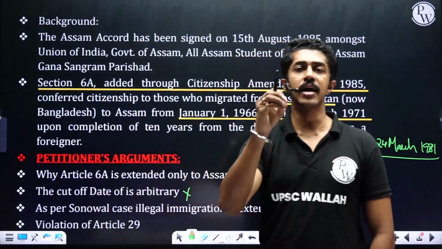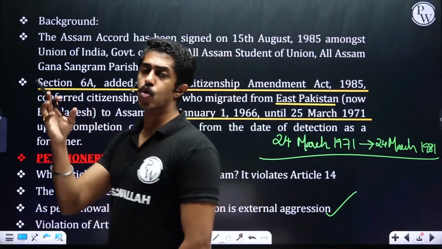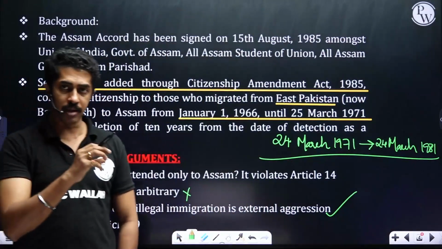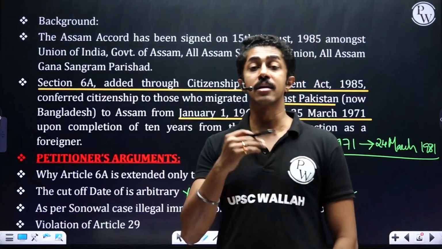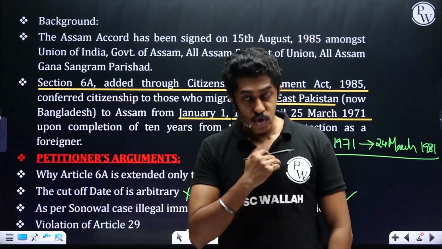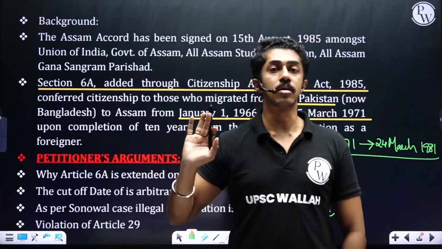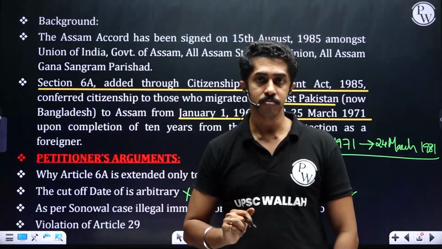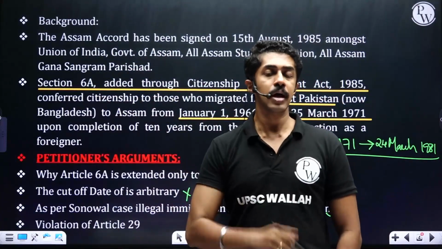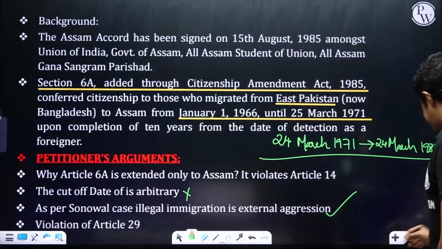Last one, it's a violation of Article 29. Because so many Bengalis had come from Bangladesh, it has affected the indigenous culture of the people of Assam, and their culture is under threat. So 6A should be struck down. They should not be given citizenship. This is the argument. Now let us look into what the Supreme Court said.